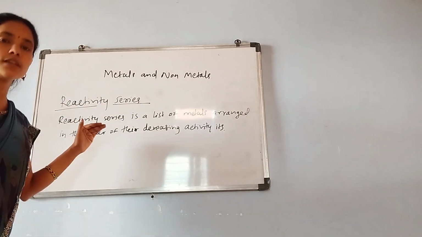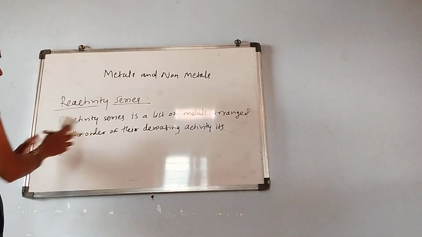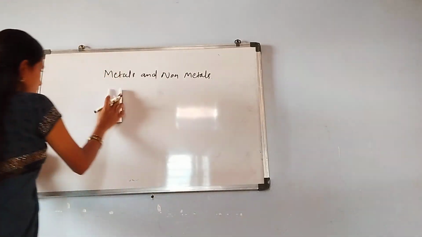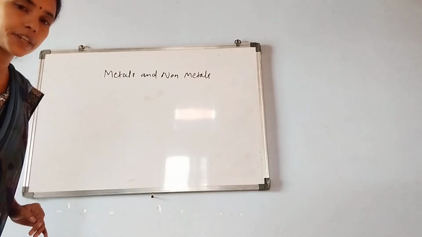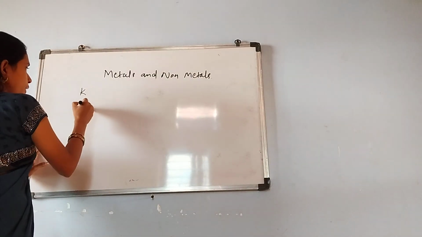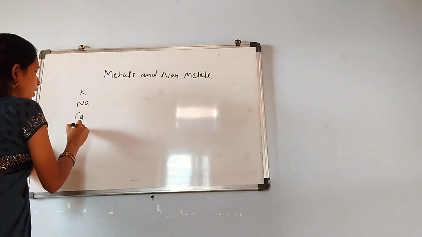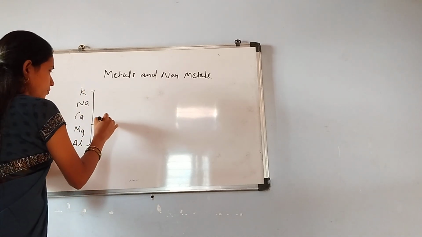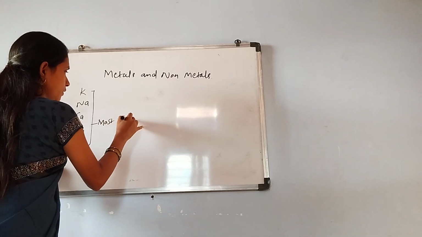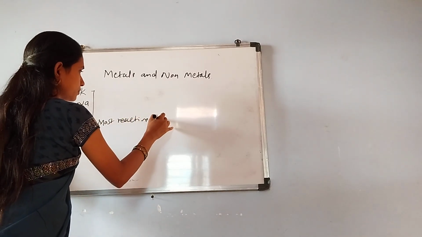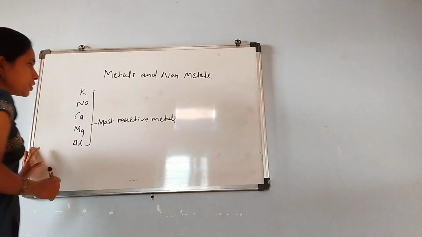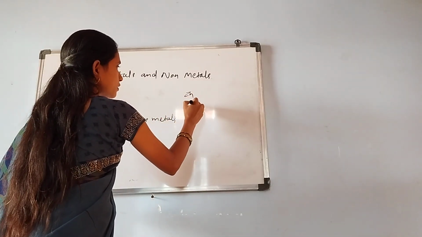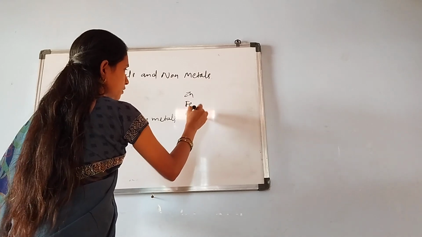I'll write down certain metals according to their reactivity. Which are the most reactive metals? Potassium, sodium, calcium, magnesium, aluminium. These are the most reactive metals. Later come zinc, then iron, then lead and hydrogen.